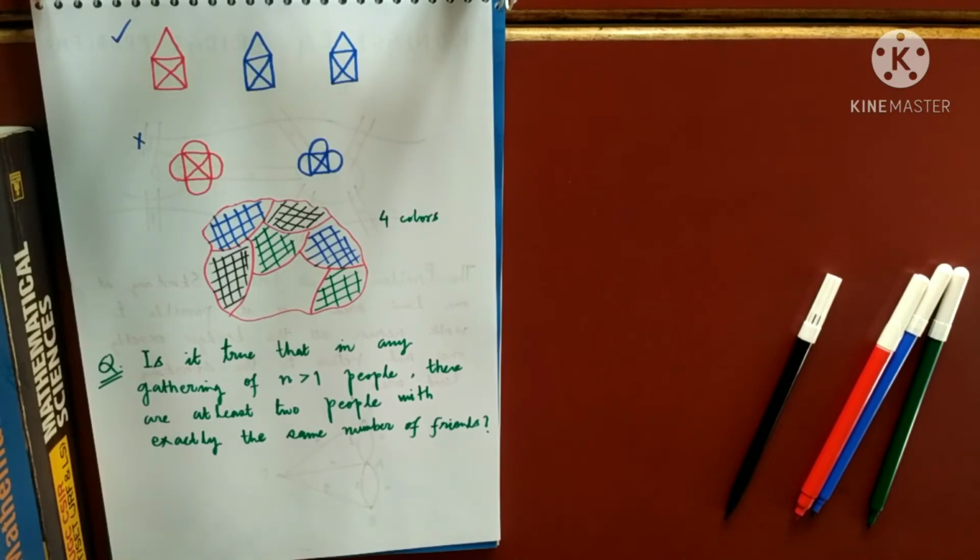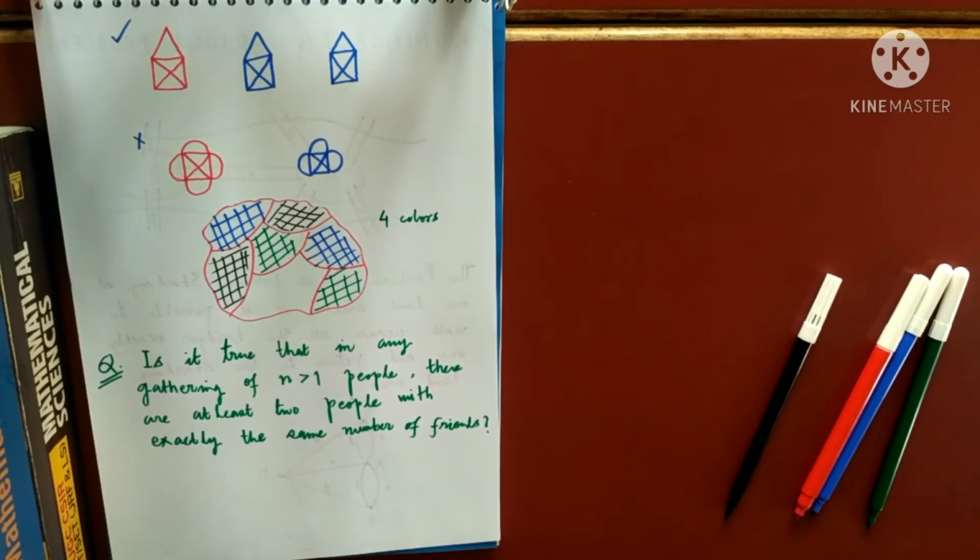Like, suppose I am one of the members in that party. In that party I have got three friends. So can I guarantee there will be another one having exactly three friends? A very weird question, you cannot visualize how it can be solved using graph theory for the time being. But later on we will solve this problem using graph theory, and graph theory gives the answer yes.